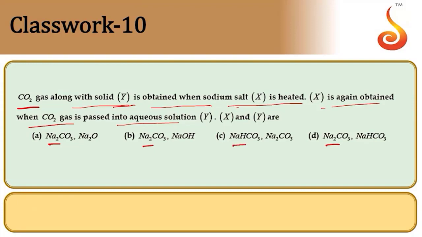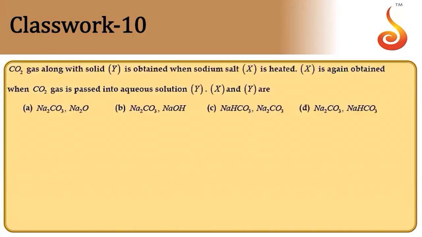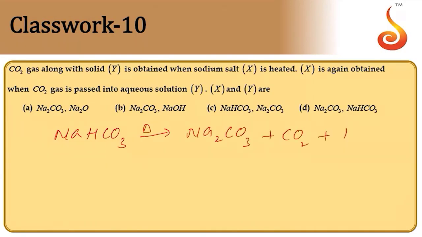First group carbonates are stable except lithium, whereas first group bicarbonates are thermally less stable, and therefore bicarbonate on heating will dissociate. So the reaction will be like this: sodium bicarbonate, NaHCO3, on heating will dissociate to form sodium carbonate plus carbon dioxide plus water.